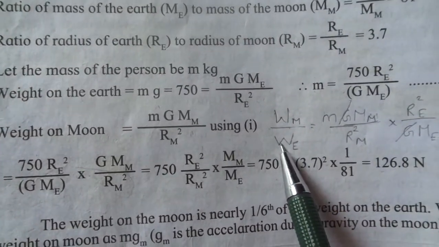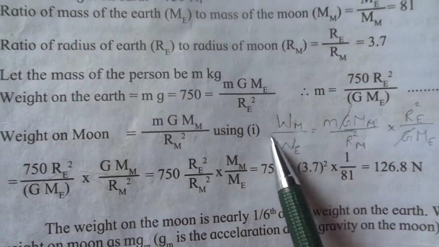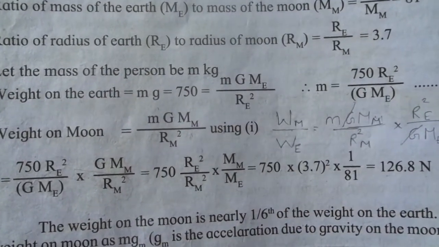And this weight we will take to this side because we have to find out the weight of the person on the moon.